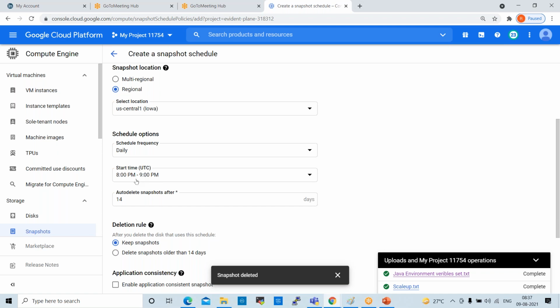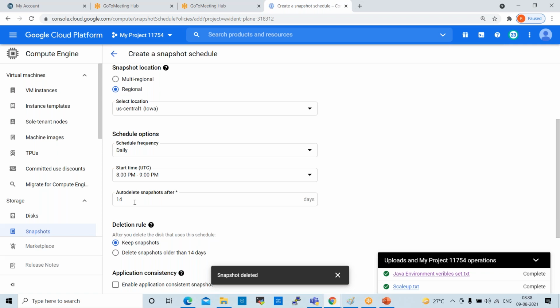So why they are showing 8 p.m. to 9 p.m.? Morning they can take snapshot by 9 a.m. or 10 a.m., right? Why they are showing 8 p.m., after business hours? So that bandwidth should not be increased. Snapshots will happen through network only. That is why if you take the snapshots or backups in business hours, some traffic will be increased. That is why normally after business hours we perform the same. Right? See here, and auto delete snapshot after 14 days.